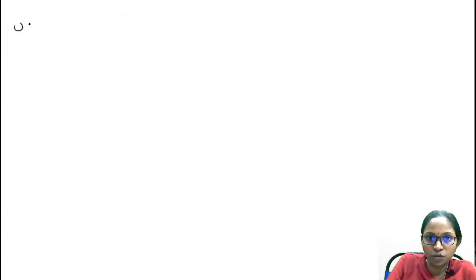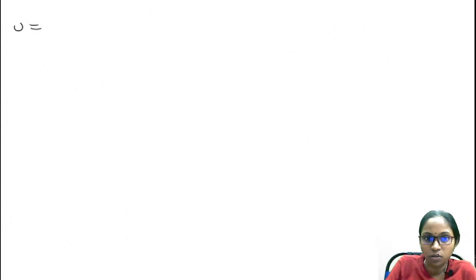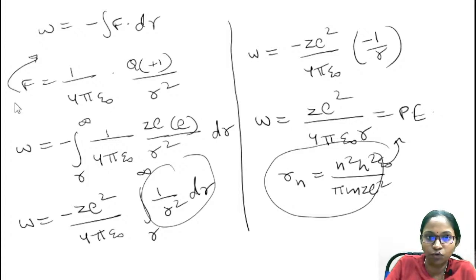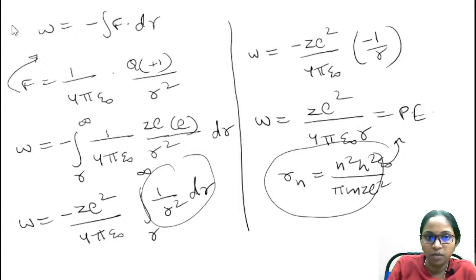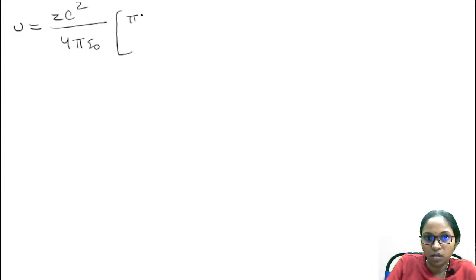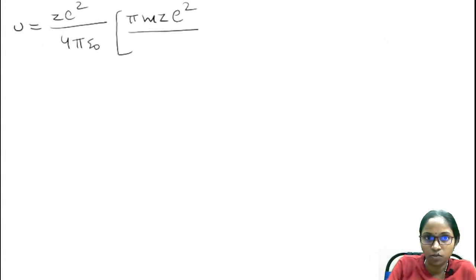So therefore potential energy U is equal to Ze square by 4 pi epsilon naught into r. So I'm writing the reciprocal of r as pi m Z e square by n square h square epsilon naught.